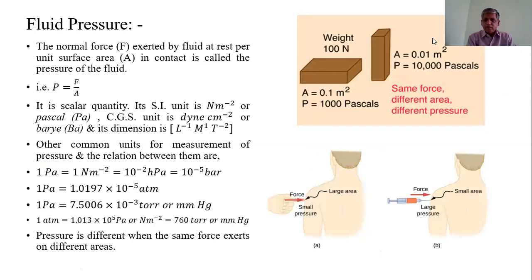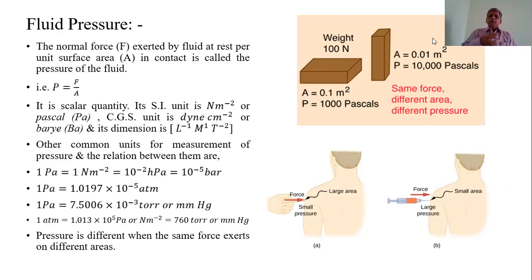Now, in the next articles, I will explain the expression for the pressure. In earlier slides, we studied that when surfaces are placed in fluids, only normal forces are exerted.